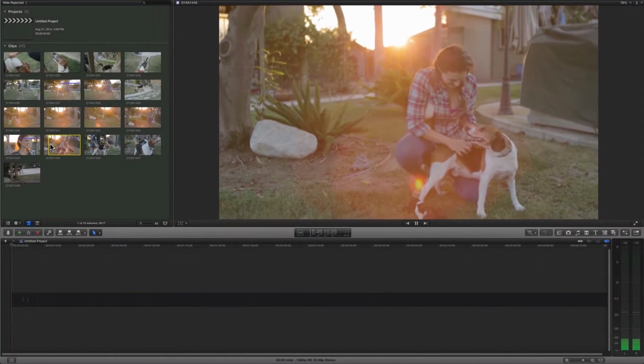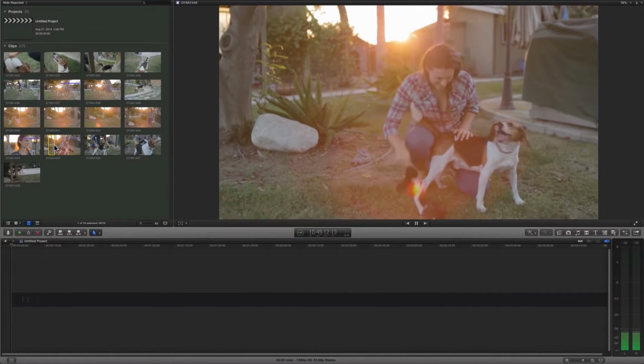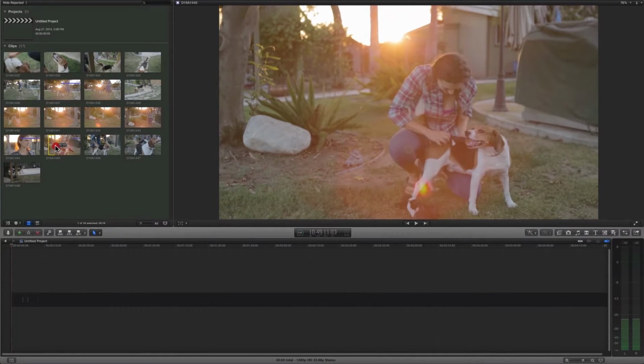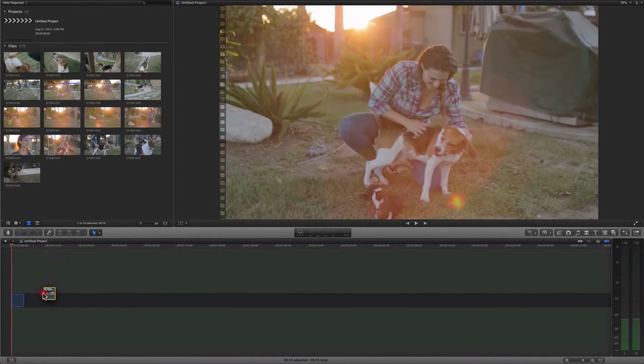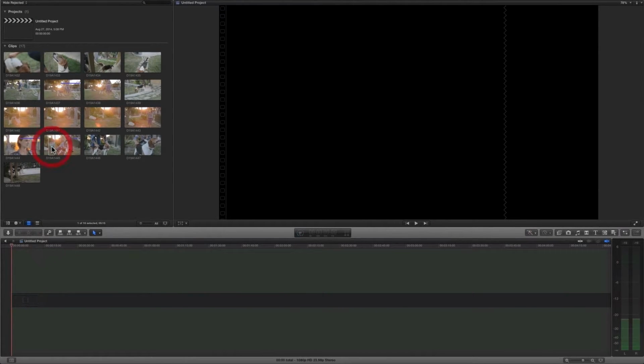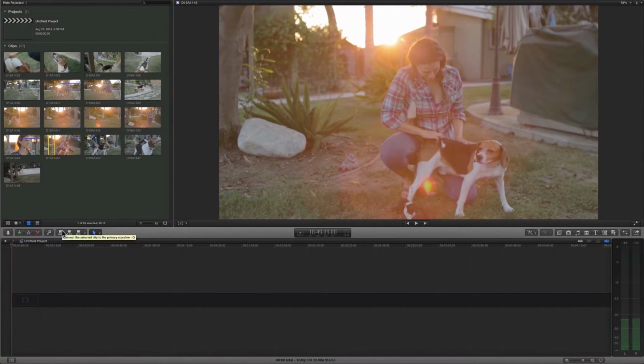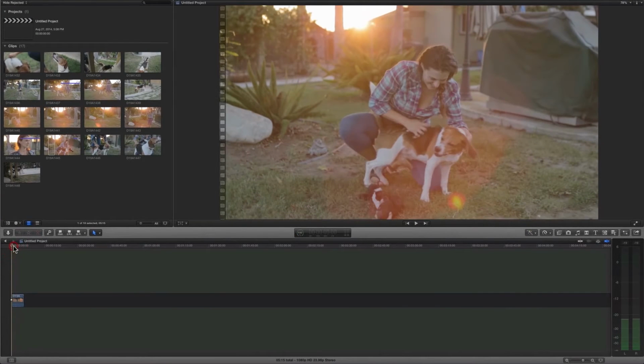You can see I can scroll through the clips just by scrubbing with the mouse, or I can use the space bar to actually play them. Now you can set in and out points by moving this yellow box around the clip, or using the I and O keys. To bring it into the storyline, I can click and drag. I can use these buttons right here, or once again, for you shortcut key ninjas, E is the shortcut key.